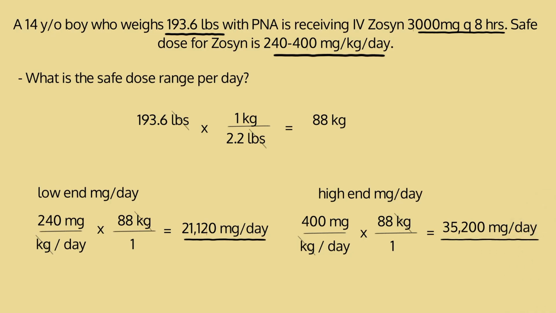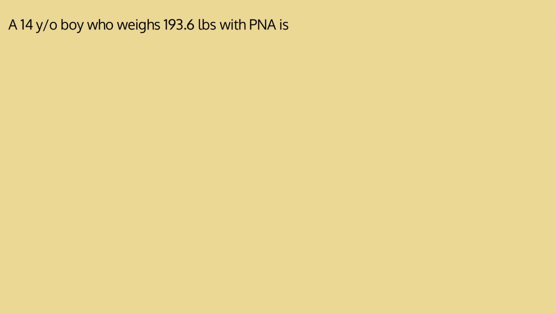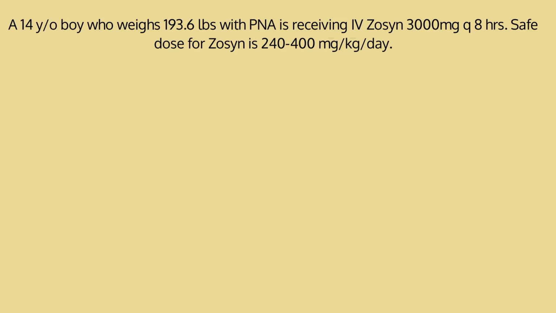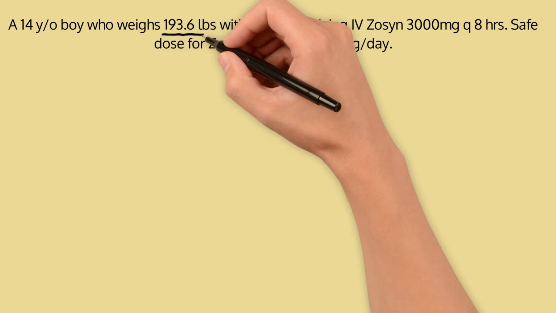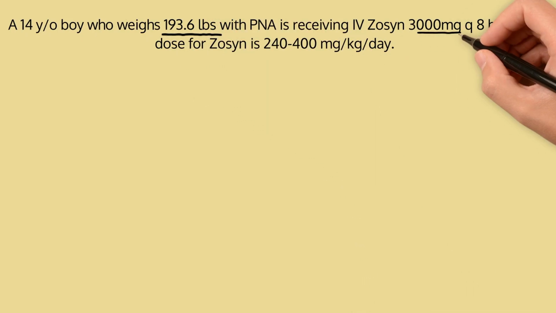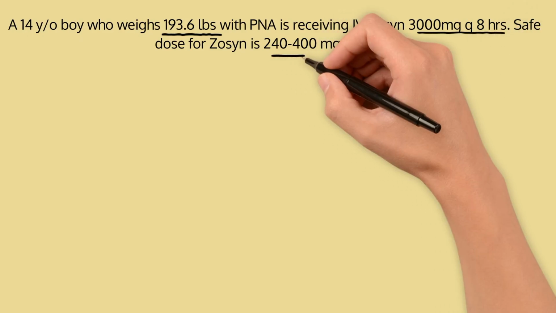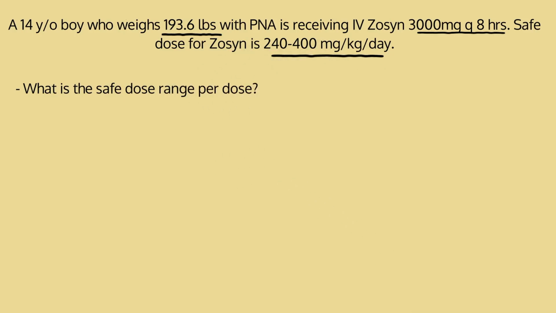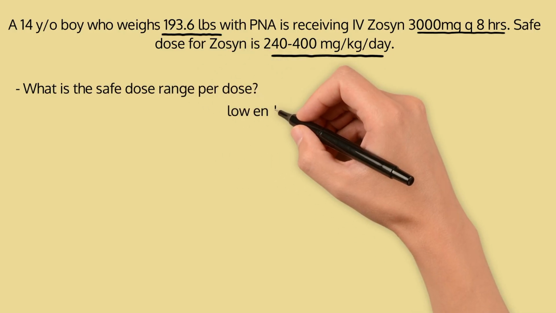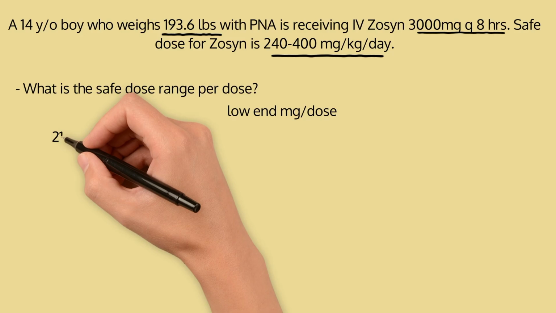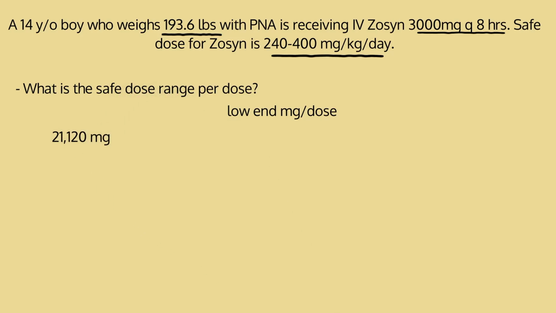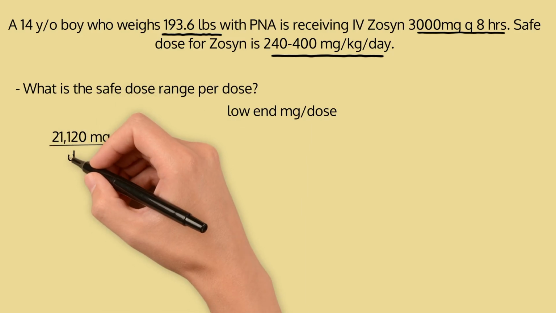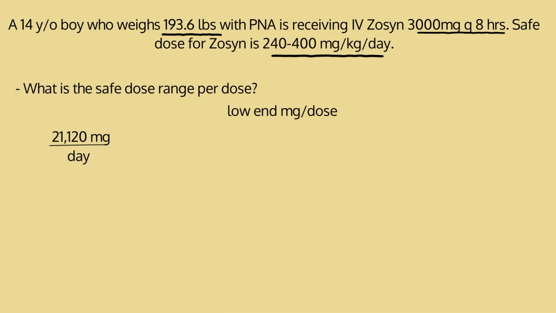Let's move on to the next part of the same question. So with our same question, what is the safe dose range per dose? So now we're looking for the low end, which is milligrams per dose. Remember previously we were looking for milligrams per day, but now we know that the patient's getting it every 8 hours. So we've got to factor in, instead of per day, per every 8 hours. So we're going to take our milligrams per day that we had in the previous question for the low end and the high end. So we'll start with our low end, which was